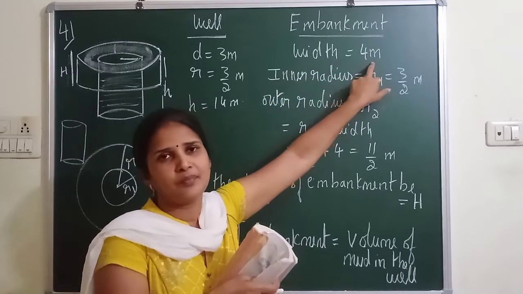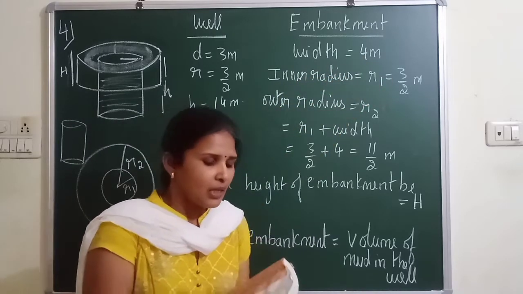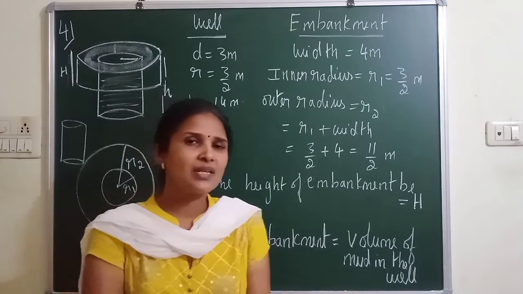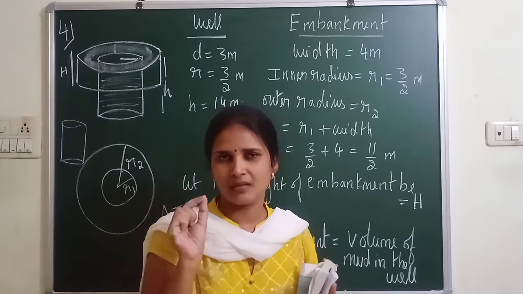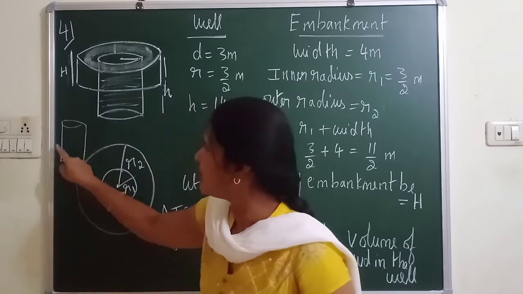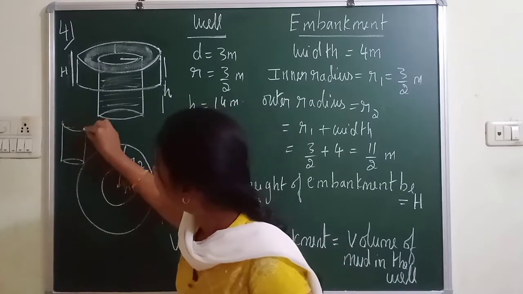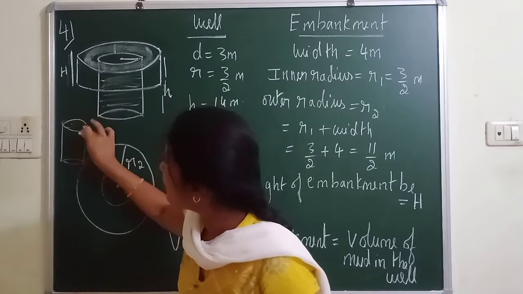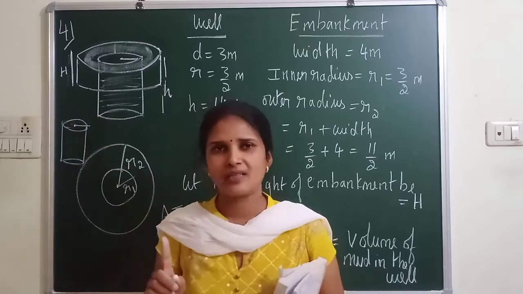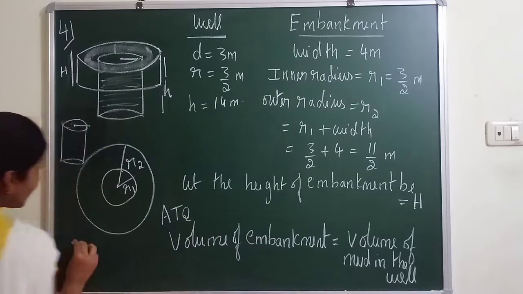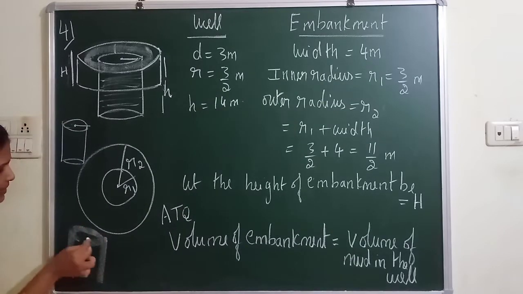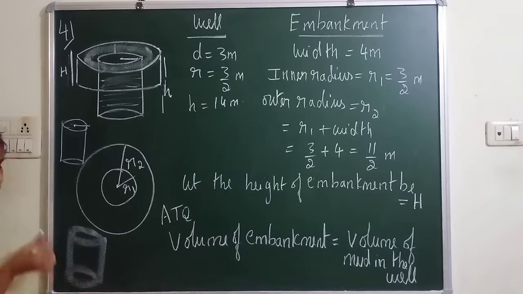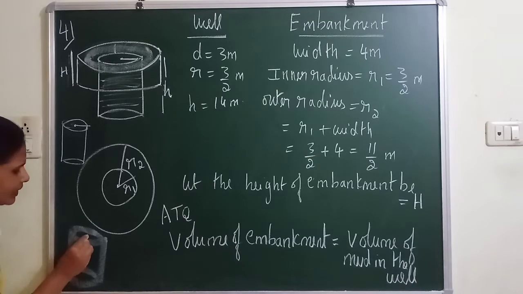What is the width of the embankment given? 4 meter. Understood? So now tell me, if you make a cylinder using a paper, you have only one radius, that is the inner radius. But if the cylinder has width, you have two radii: one is the inner radius and one is the outer radius.